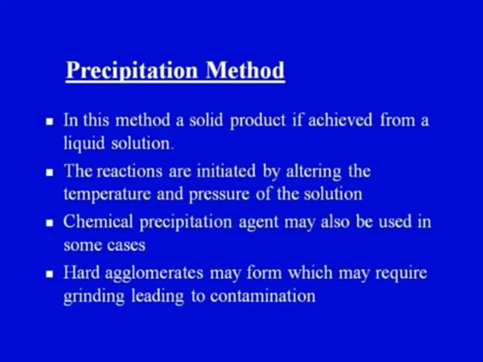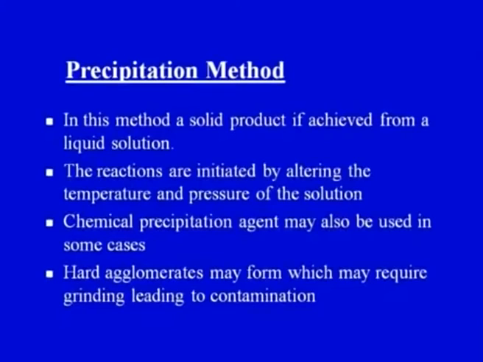Chemical precipitation agents may also be used in some cases, to encourage the precipitation. So we can alter the temperature, alter the pressure, or use a chemical precipitation agent, and we will be able to get a solid material from the liquid solution.